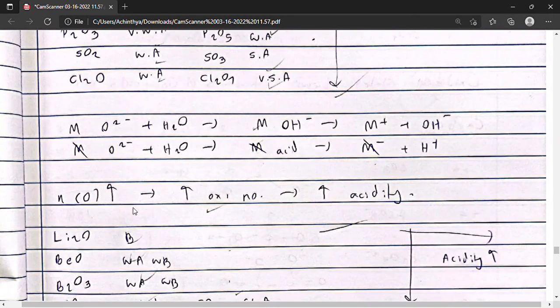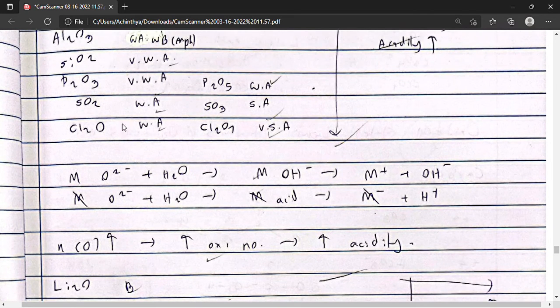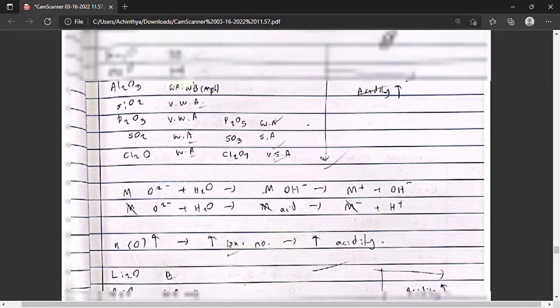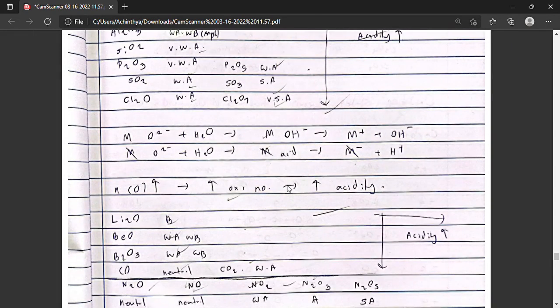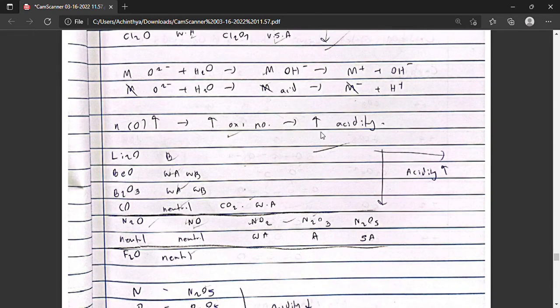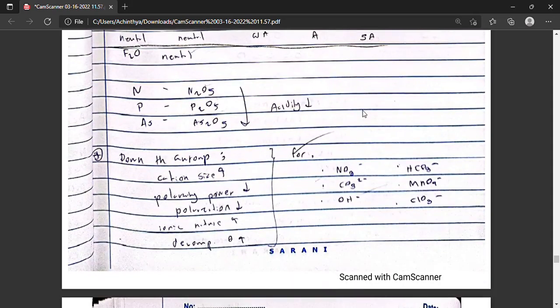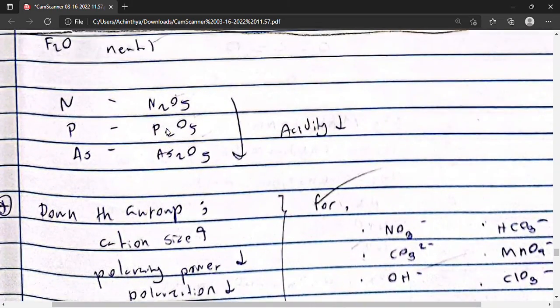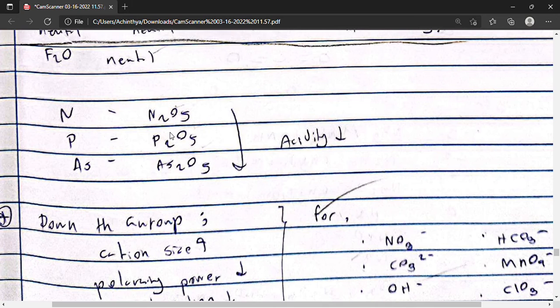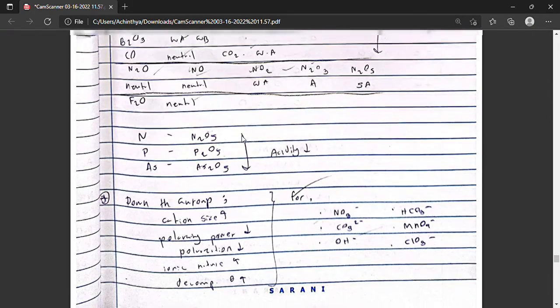You see, increasing the number of oxygens has a tendency to increase the oxidation number, and keep in mind that increasing the oxidation number has the effect of increasing the acidity. Now down the group, as we can see in the same group, nitrogen, phosphorus and arsenic, the acidity decreases down the group. That is a trend that has to be noted.